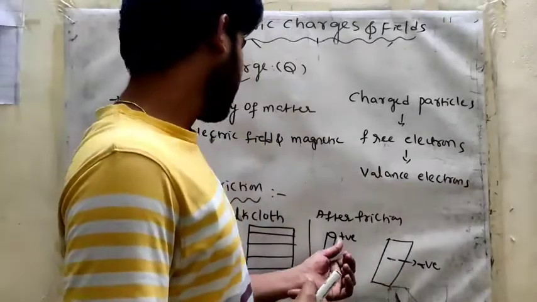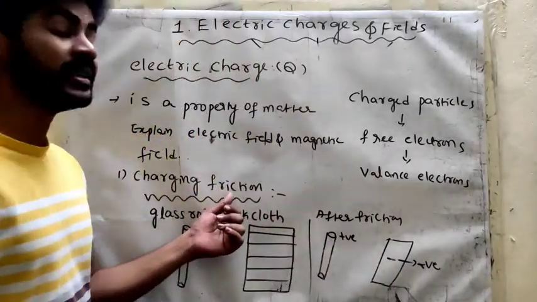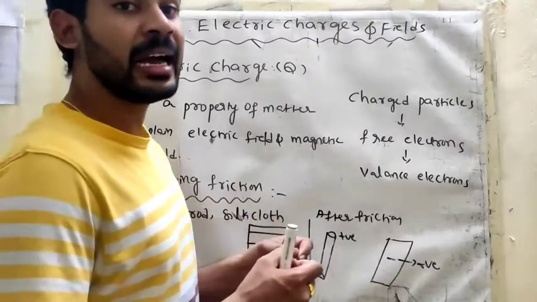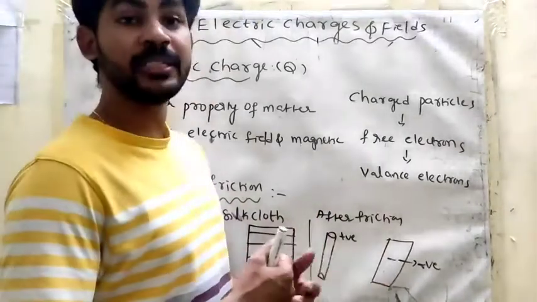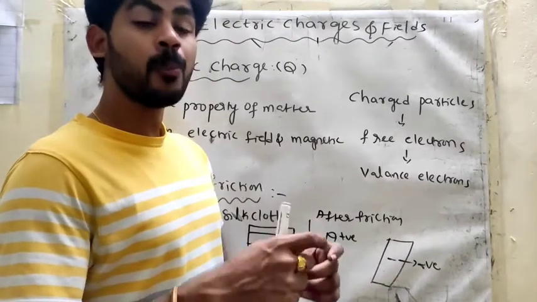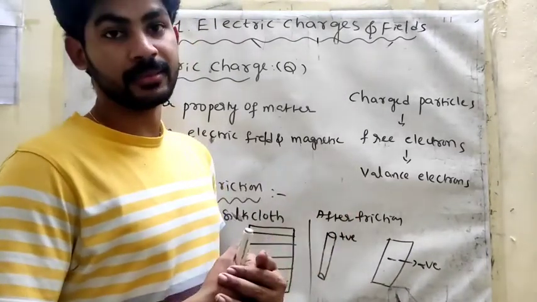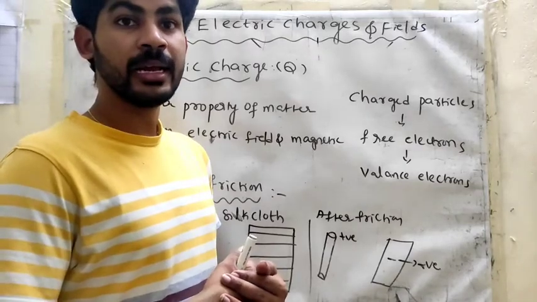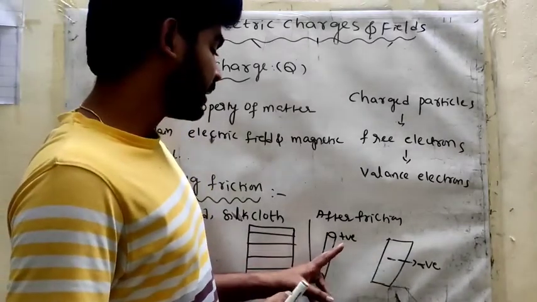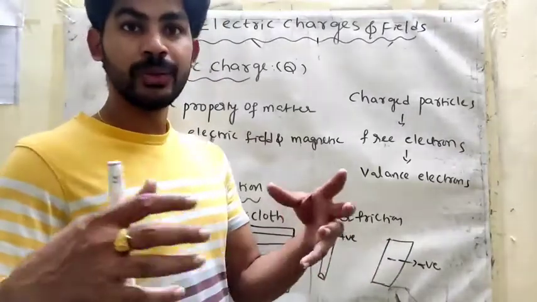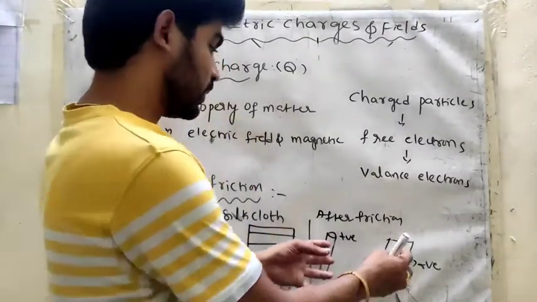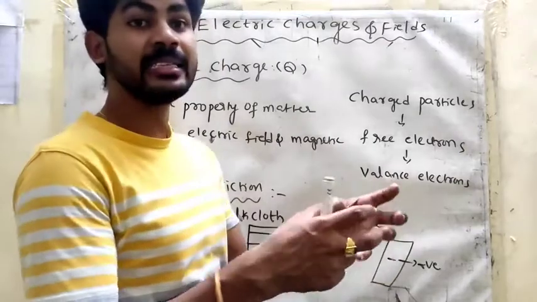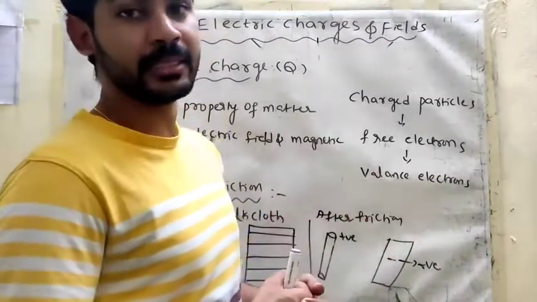So here charging by friction involves the repulsion force. Same bodies repel, opposite bodies attract. We are not bringing charged particles from any other device or material. In this material only, charges are realigned.